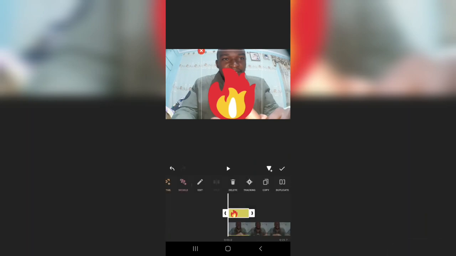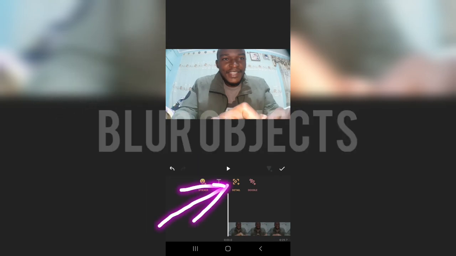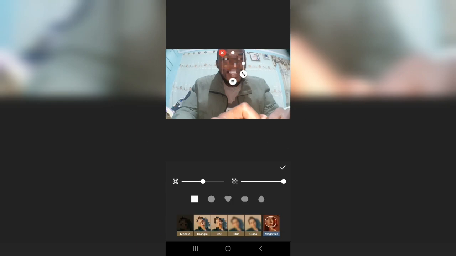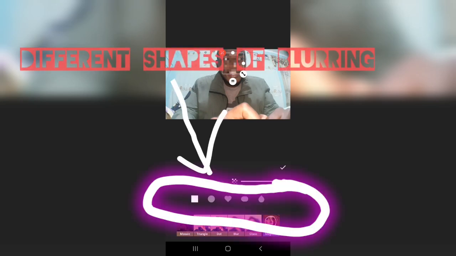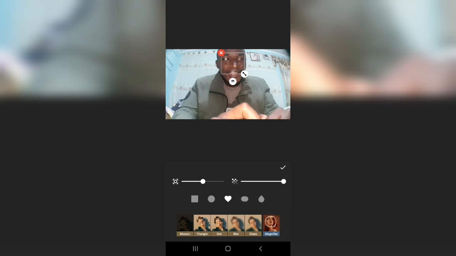Since I'm using this free version, I can't use some of these features, tracking and so forth. But this is where you can use stickers. You can blur the face, and also with this detail I can blur the face like this, that way, and you can blur it using different shapes, like this is square, circle, the shape of love, and you can use all this.